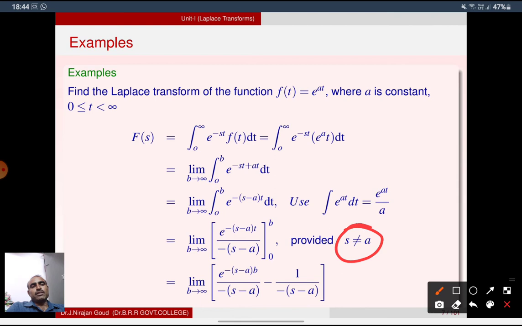What about if s is equal to a? If s is equal to a, we get 1 by 0. 1 by 0 is not defined. So this condition should be applied.